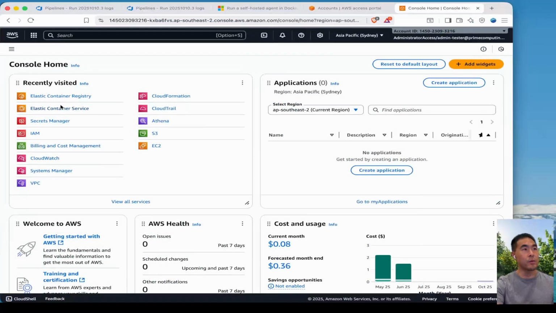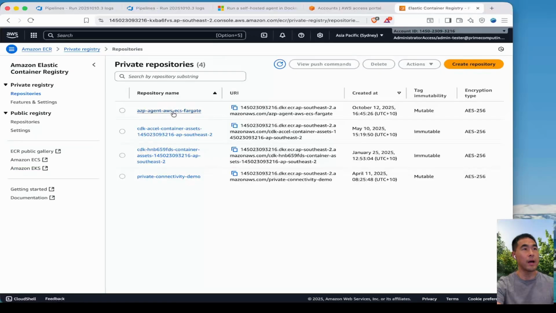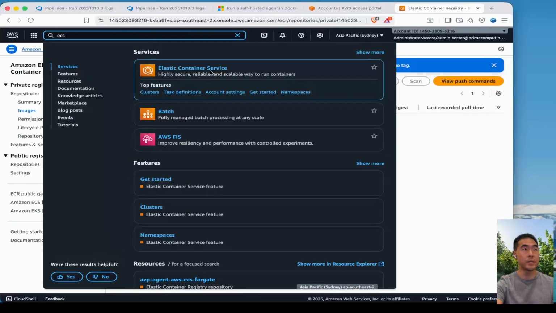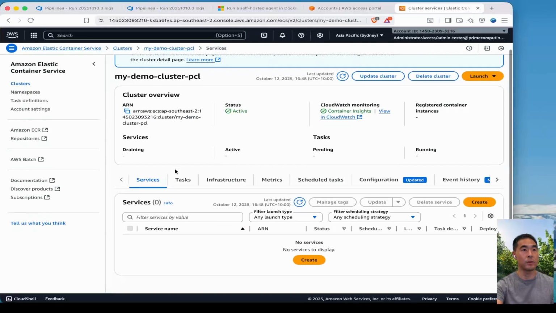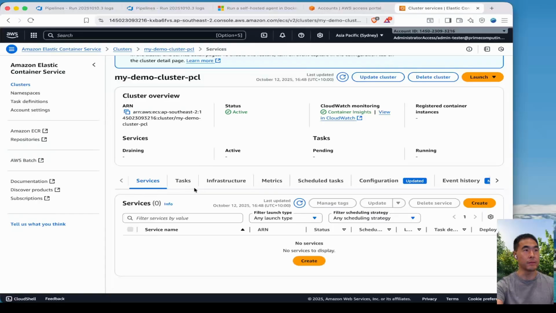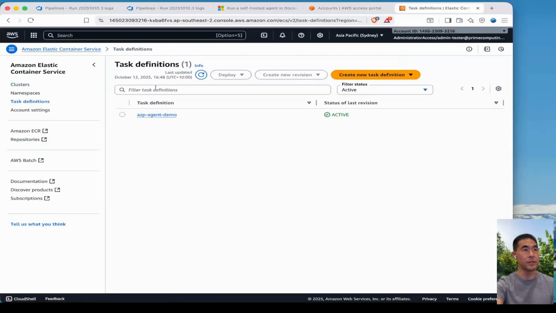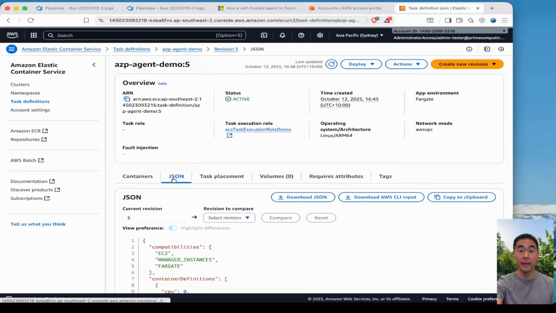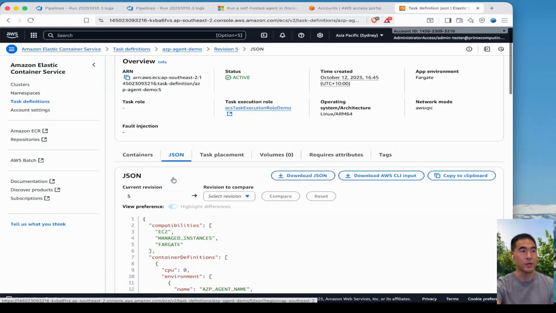So let's check what we have here with our ECR. It's created our repository. Let's check on ECS. I've got my demo cluster that's been created, and there should be a task definition here. It's showing colon 5 because I've run this a few times before this video. And it remembers if I use the same name, even after tearing down the infrastructure.